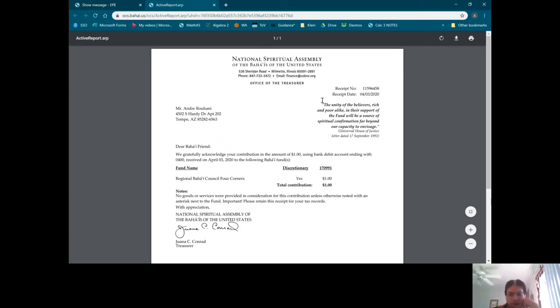So the receipt is here, and it is beautiful. From the Office of the Treasurer, it lists the amount, to which fund we contributed, and there it is. Lovely.